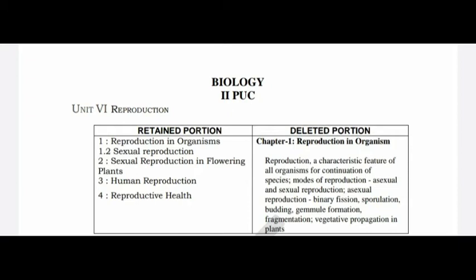In sexual reproduction, pre-fertilization events, fertilization, gamete transfer, post-fertilization events, embryogenesis, everything is the same. There are no changes in that topic. Only asexual reproduction is deleted, and vegetative propagation is completely deleted. In the first chapter you have to read the sexual reproduction only.